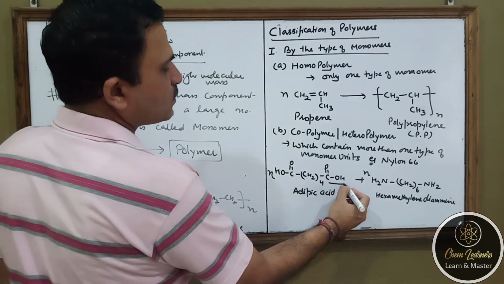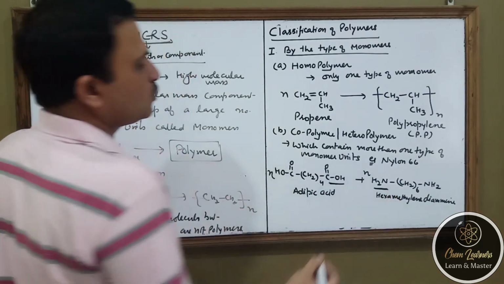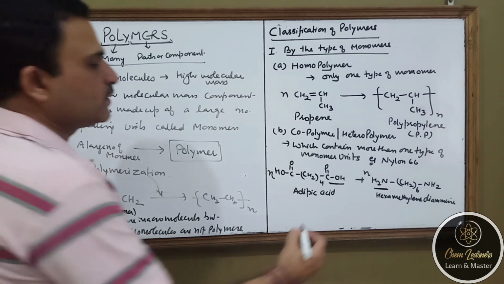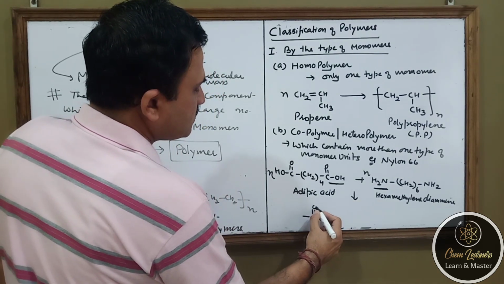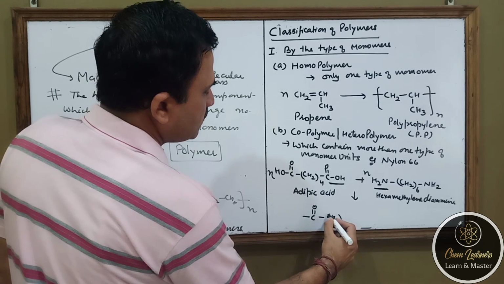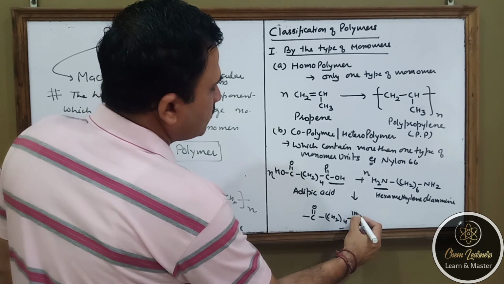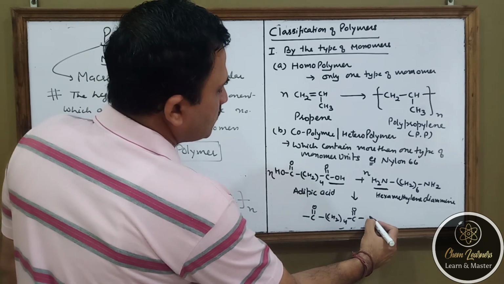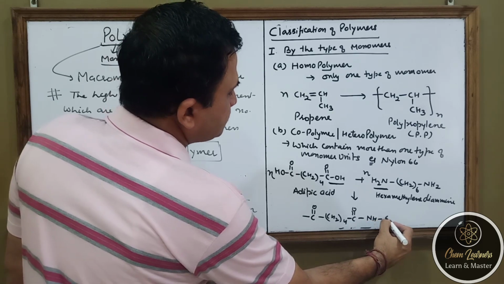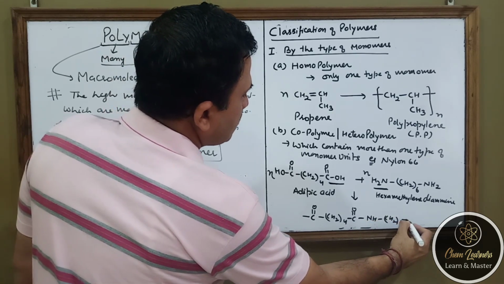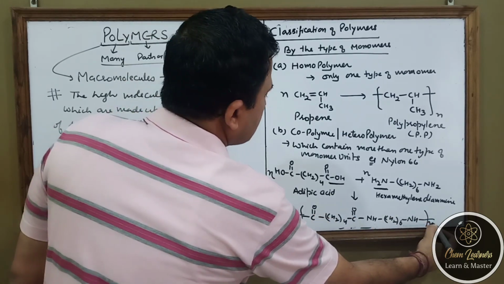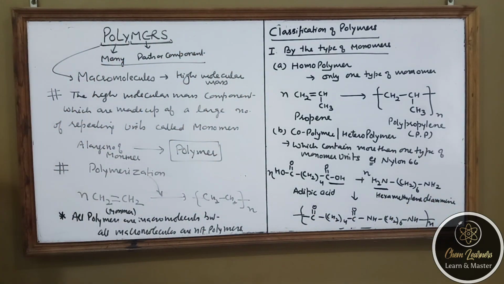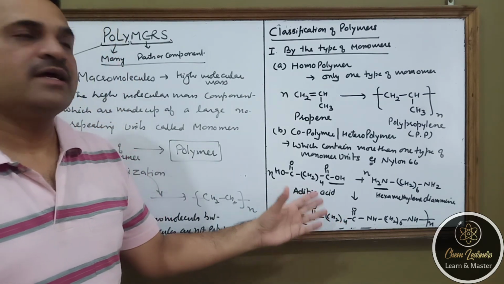You know that the carboxylic group can react with the amino group by losing water. So they will polymerize to give us a long chain polymer, and you see that both the monomer units are repeated again and again.